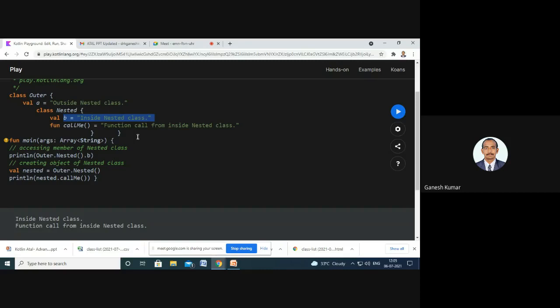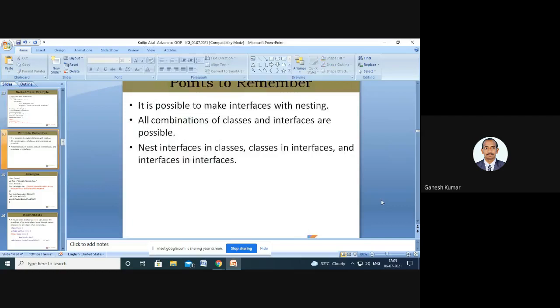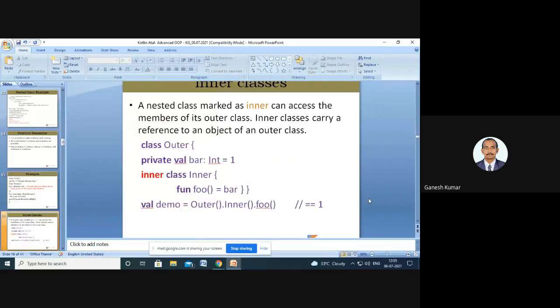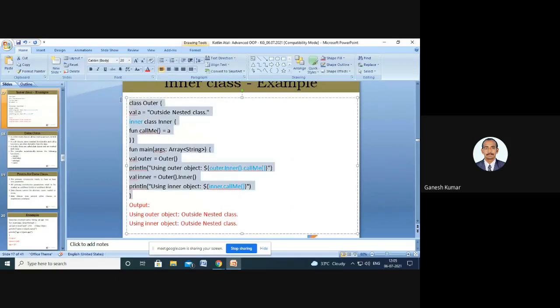In this program, I have created an object for the outer class. The outer class can access the variables and methods given in the nested class, whereas the nested class cannot access the variable declared in the outer class. If we want to do that, we have to give it as inner.